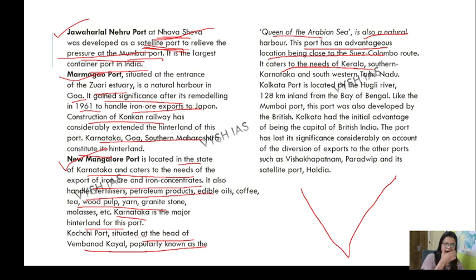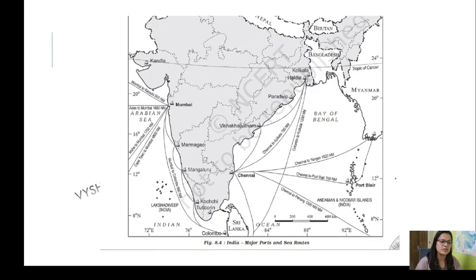Just see in your atlas, just go and locate the ports over there and that becomes so easy. You'll get it directly. See, the Mumbai port, Marmagao port, Mangalore.